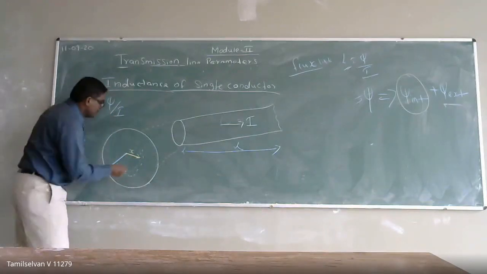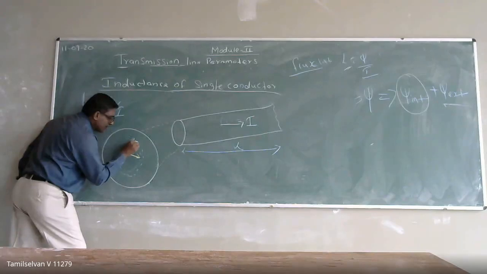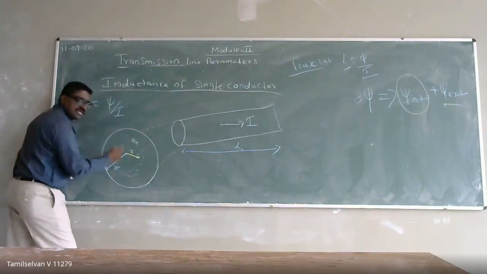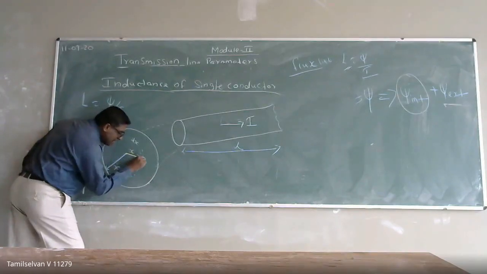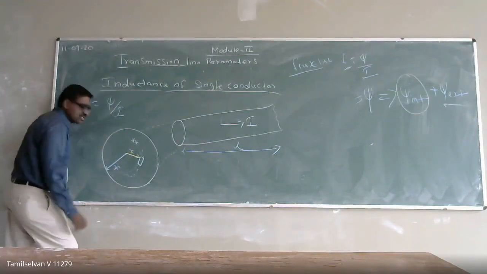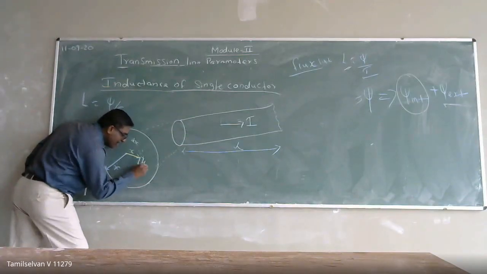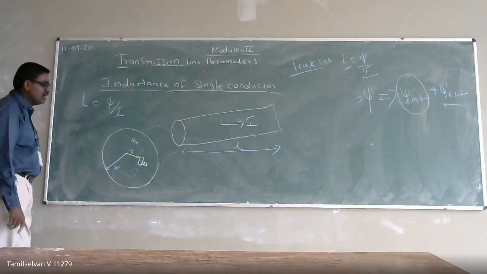So in this cross-sectional limit, I am taking a strip of width dx. The cross-sectional value is going to be of my dx. I am considering a unit length of this cross-section. That unit length is going to be my dl, and that unit length I am going to have as dx.